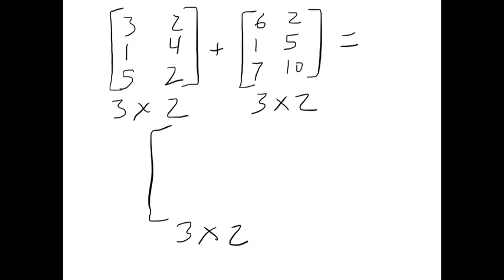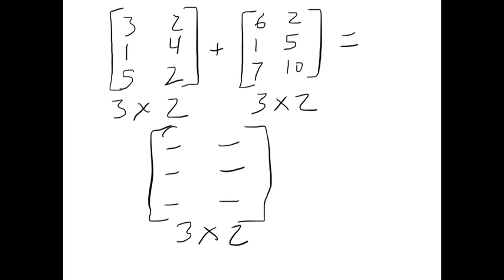Let's make that matrix. I always like to make the matrix first and figure out, well, I'm going to have 3 rows and 2 columns, so I'm going to have these spaces here. Now I'll just fill in the spaces. This helps me keep track of them, because when we get a lot of numbers going on at the same time, I can easily get lost.